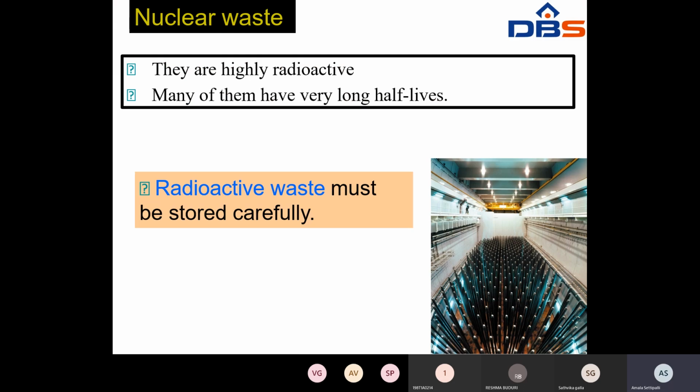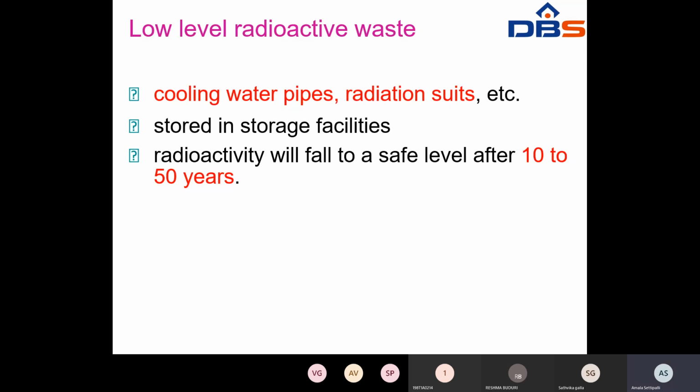Nuclear waste will necessarily be produced in the nuclear power plant. It is highly radioactive, and many of the elements have very long half-lives. So this will destroy human health. Radioactive waste must be stored carefully. Low level radioactive waste, such as cooling water pipes, radiation suits, etc., is stored in storage facilities.